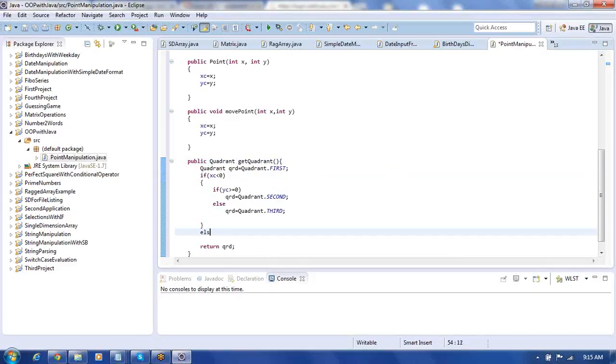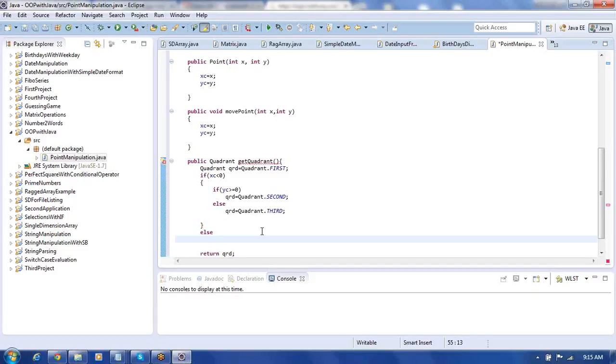So else, what can we write here? If xc is less than 0, therefore if x is less than 0, if y is greater than 0, qrd equal to Quadrant dot second, else qrd equal to Quadrant dot third. We have written it like this.